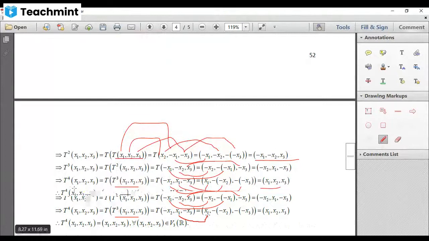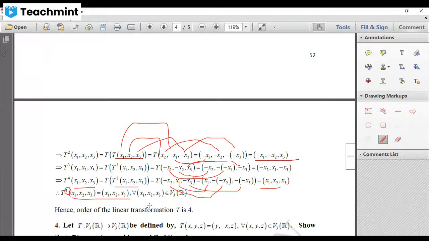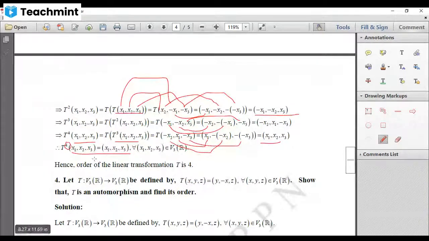Now see, these two are equal. The image of this is equal to this. The image of alpha is the same as alpha under this mapping. Therefore, what is the power of T? 4. That is the order of the linear transformation. So this is how you need to find the order of the linear transformation.